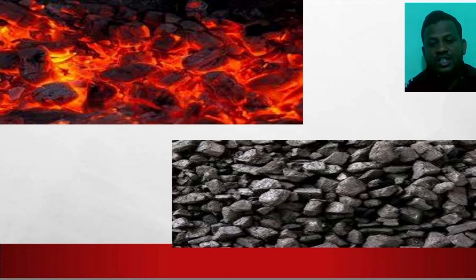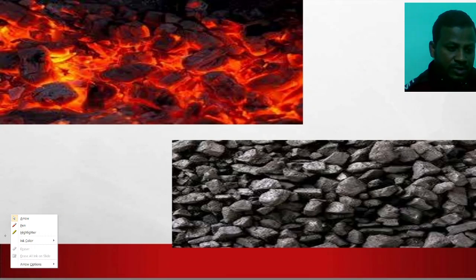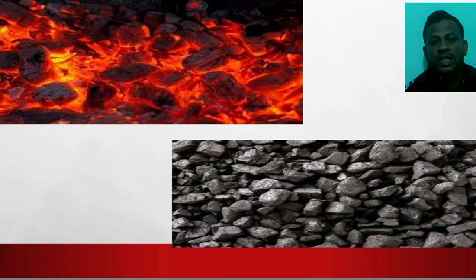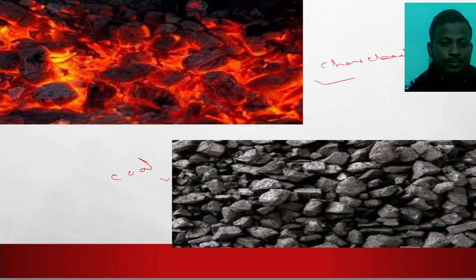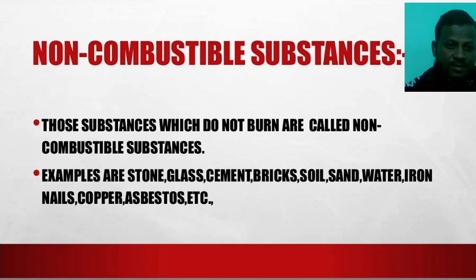Here you can see, the first one is the charcoal. These are the charcoals. And these are the coals. These are the pictures of charcoal and coal. This is the charcoal and this is the coal. Okay. These are the examples for the combustible substances.